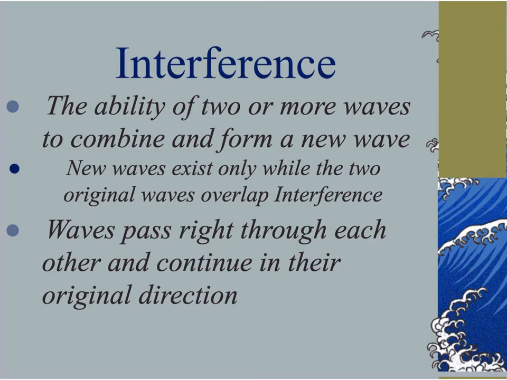Interference is one that we saw when we discussed standing waves and we saw the standing wave demo. Interference is when two waves combine to form a new wave. Now, when these two waves combine with each other, they behave in a way that we might think doesn't actually happen, but it does. When these two waves overlap each other, or when they collide with each other, they pass right through each other and continue in their original direction. Okay?